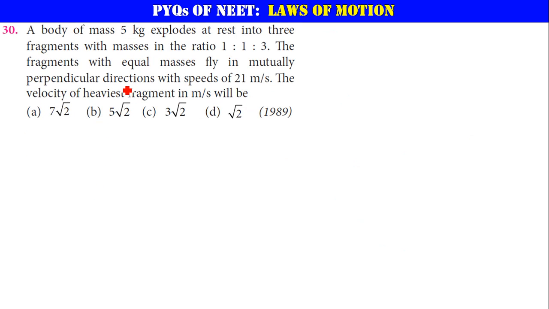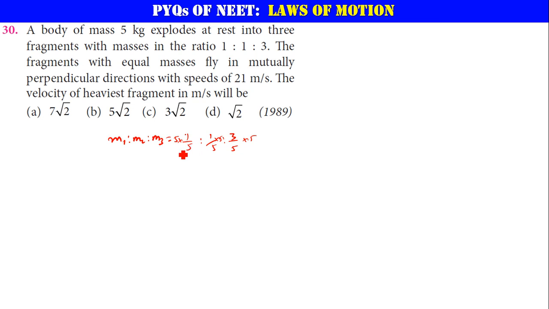Now next question. A body of mass 5 kg explodes at rest into 3 different fragments. We have dealt with a similar kind of problem. The mass ratio is 1:1:3. That means m1:m2:m3 is in this ratio, whereas the initial mass is 5 kg. So that 5 kg will become 1/5, 1/5, and the total fragments is 5, so that's why it is 3/5, and you have to multiply with 5 for all of them.